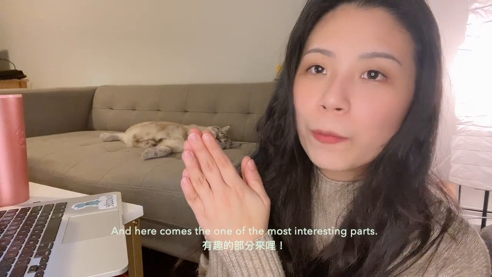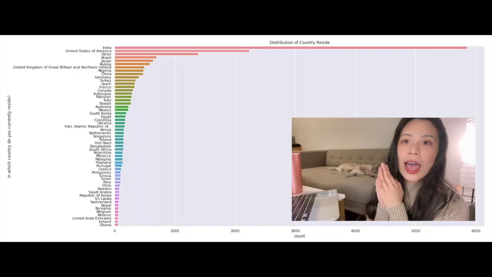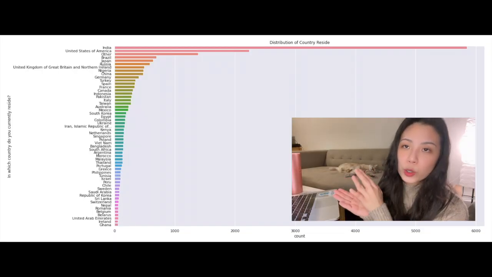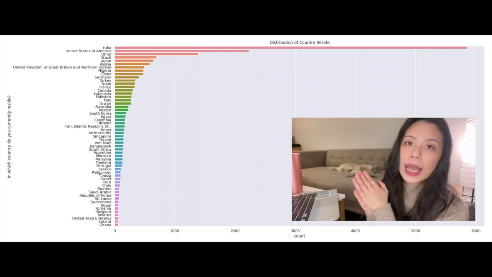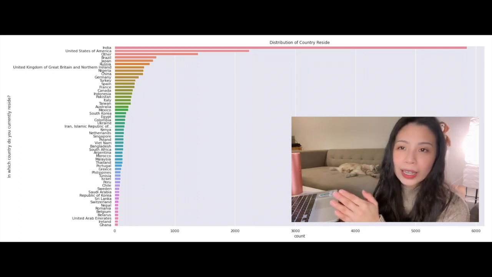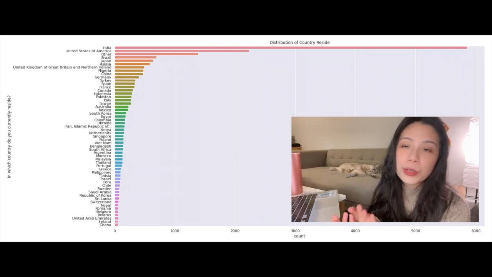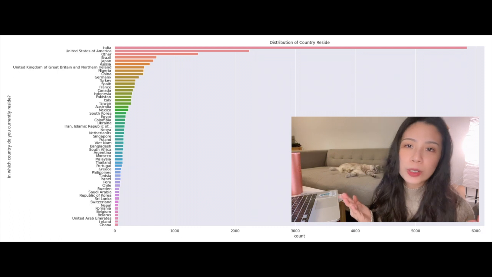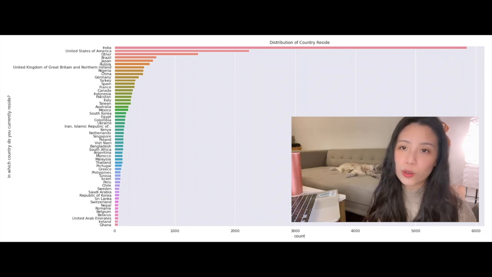And here comes one of the most interesting parts. As you can see right here, this is the distribution of countries of residence for all the members who took the survey. The top country is India, given the fact that India has the largest population in the world, so I don't doubt that. The second one is the United States. I'm not surprised at all because there are tons of tech companies and Fortune 500 companies here in the States.